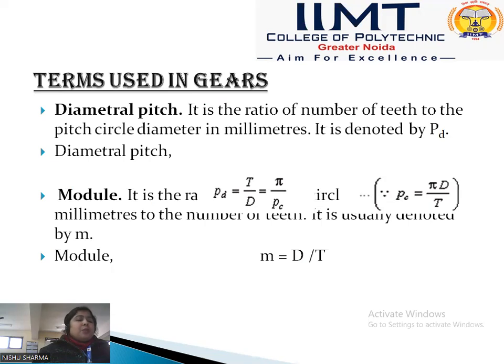Now next terminology is the module, which is very important. Module is the ratio of the pitch circle diameter in millimeters to the number of teeth, and it is denoted by small m. So module m is equal to d upon t, where d is the pitch circle diameter in millimeters, and t is the number of teeth.